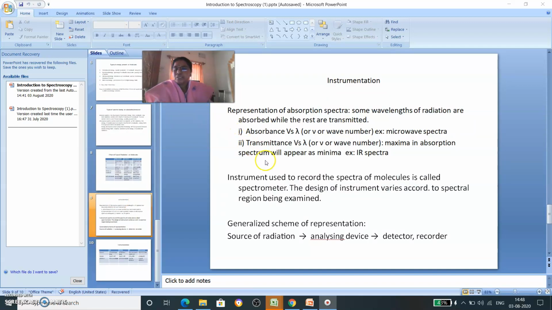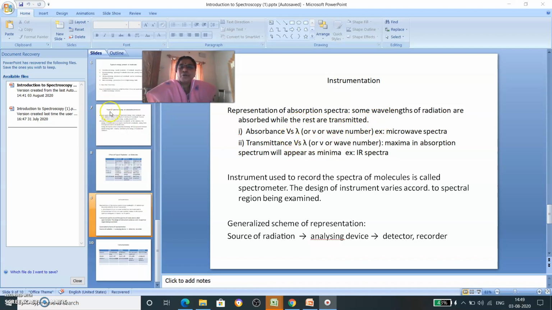Right? So this is about instrumentation. Representation of absorption spectra: some wavelengths of radiation are absorbed while the rest are transmitted. Whenever you induce electromagnetic radiation, electric and magnetic, some of the wavelengths are absorbed and the rest are transmitted.